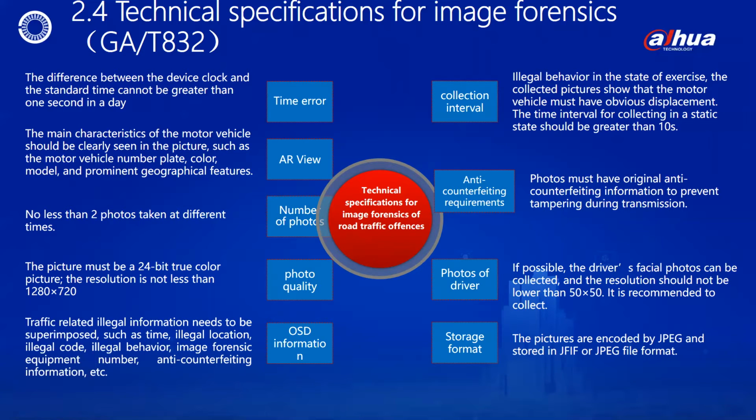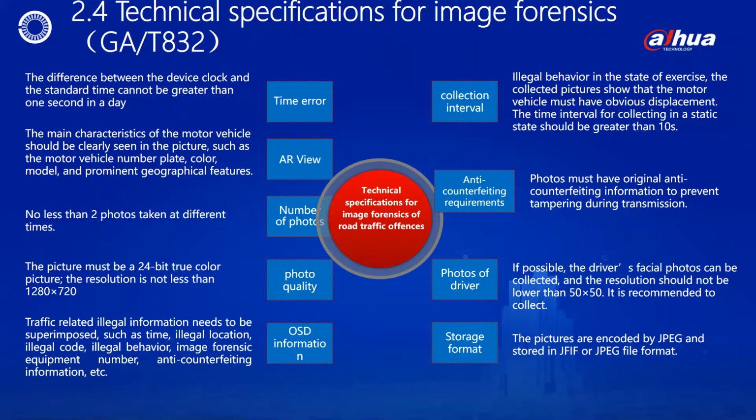3. About the number of photos to be collected. No less than 2 photos are required. 4. The picture is 24-bit true color. Digital imaging equipment should be no less than 1280 x 720. 5. The image must be superimposed with the time. The dynamic violation is accurate to 0.01s. The static violation is accurate to 1.0s. Also the violation location, the illegal code, the illegal act, the image forensic equipment number, and the anti-counterfeiting information.